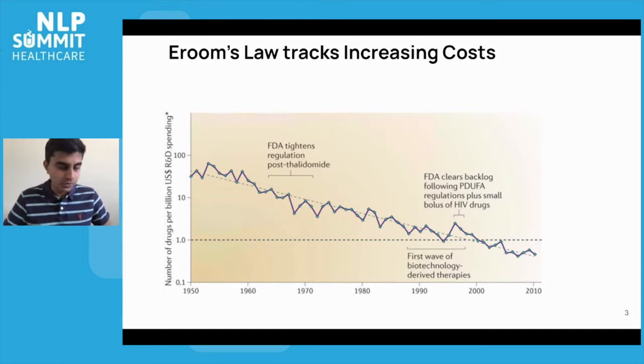Other possibly is due to low-hanging fruit getting plucked. So what's left are hard, challenging diseases, things like cancer, neurodegenerative diseases, where there's not a simple therapeutic strategy that's effective right now. And it's possible there's a range of other factors that are also responsible for Eroom's law, but nevertheless, it's been an important reality that a lot of biotech and drug discovery companies have just had to deal with.